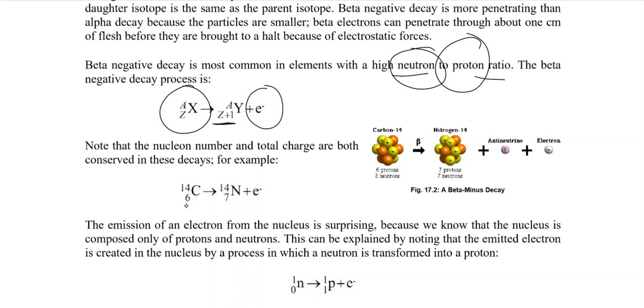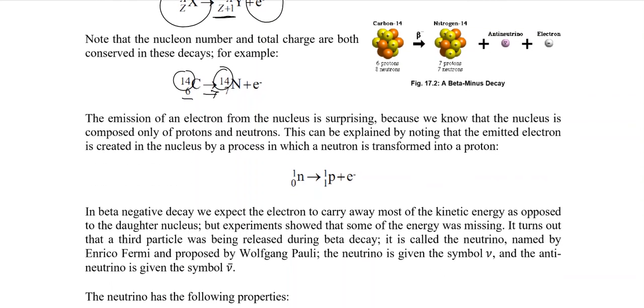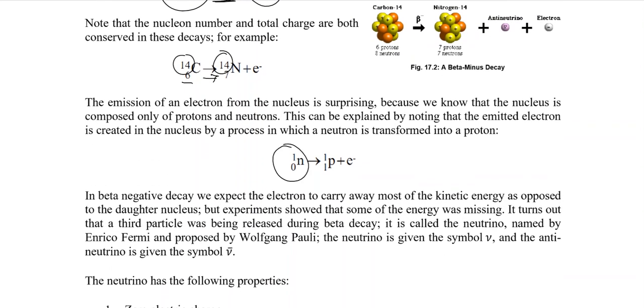So the atomic number increases by 1, while the atomic mass stays the same, by emitting an electron. This is the common example of beta negative decay. The neutron emits an electron by converting itself into a proton, and the increase in protons transmutes it into an element with a higher atomic number, while the atomic mass remains constant.